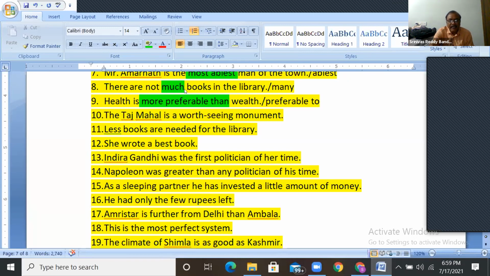So with uncountable nouns you can use much. With countable, you have to use many. Many, more, most: many is positive, more is comparative, most is superlative for countable nouns. With uncountable, much in positive, more in comparative, most in superlative. Much, more, most; many, more, most.